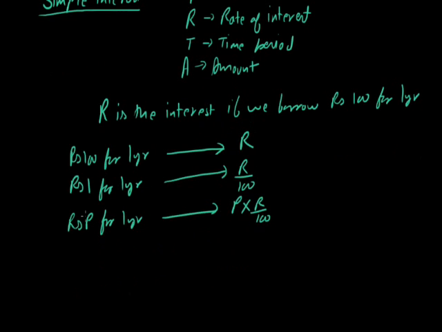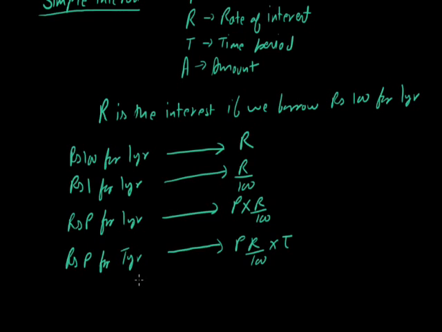Now if we borrow rupees P for T years, then the interest will be P R by 100 multiplied by T. So this is the interest, that is PRT by 100, if we borrow money P for T years.